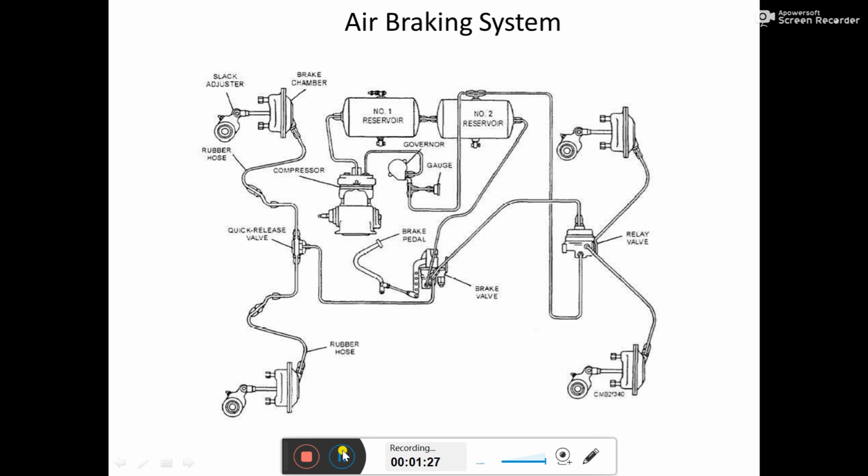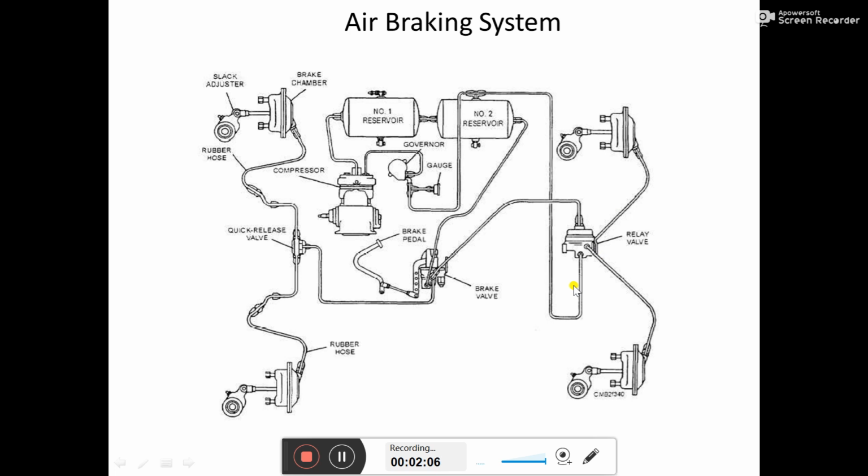In the case of the air braking system, another thing we get effectively is a quick response. So this is a layout of the air braking system for a 2 axle vehicle. It is not for 3 axle or 4 axle; on the basis of the number of brake chambers we can say which vehicle it is suitable for. These are the brake chambers for the front axle and these are the brake chambers for the rear axle, so this is the layout for the 2 axle vehicle.